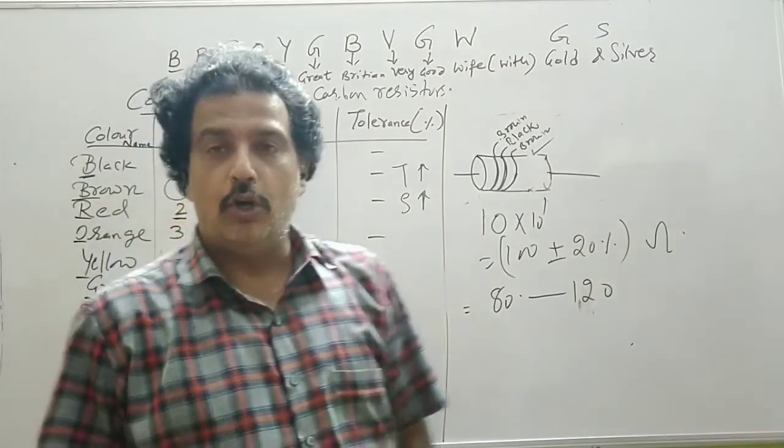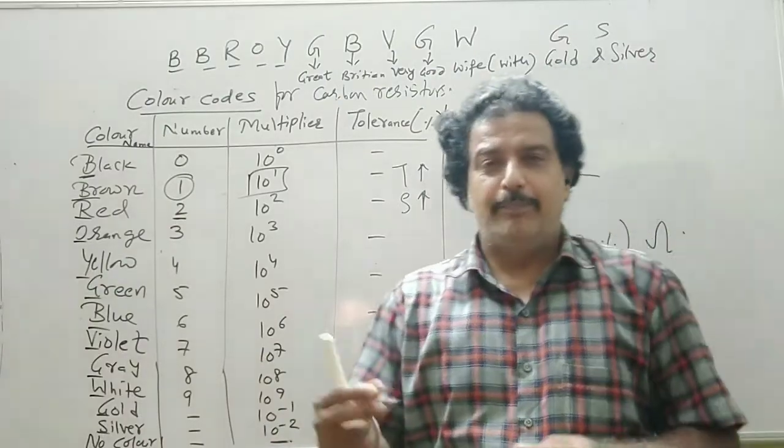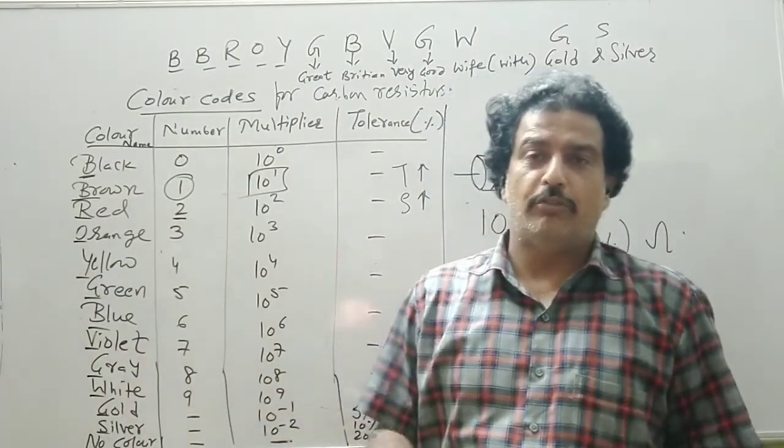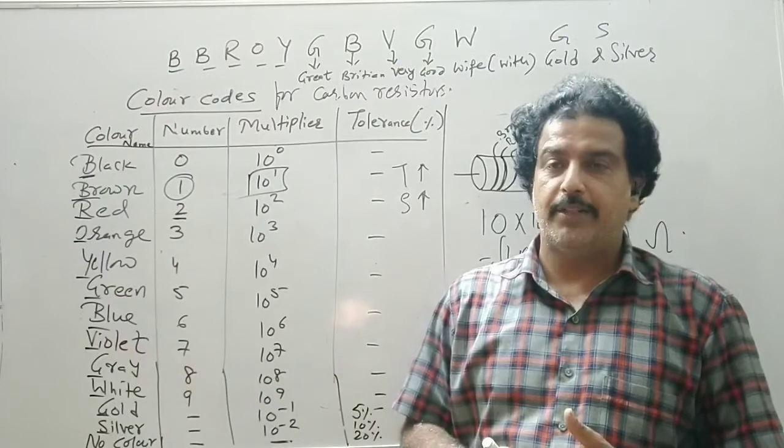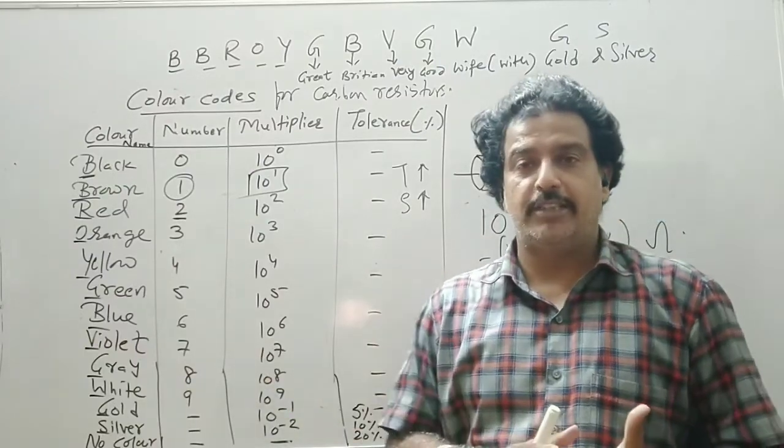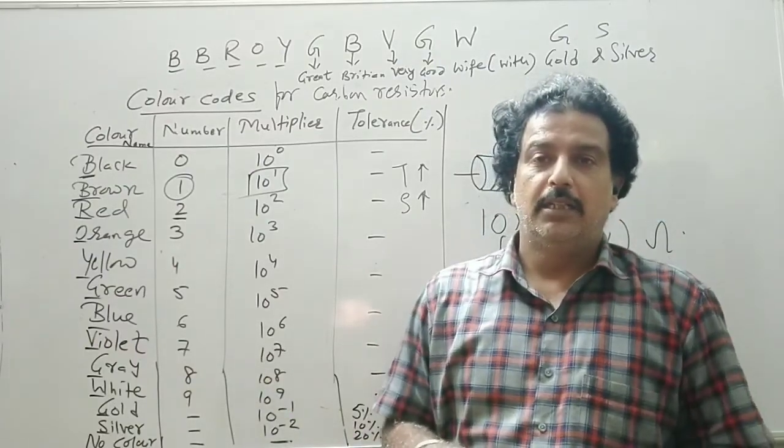So this is all about the basic things we have done: the limitation of Ohm's law, resistivity of different materials, the color code, types of resistors. These are the basic topics.